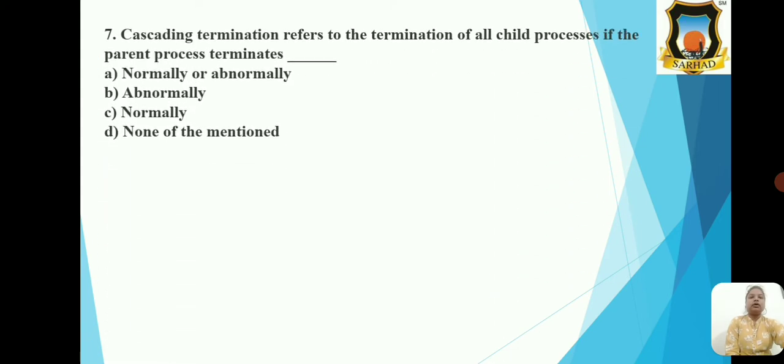Next MCQ, cascading termination refers to the termination of all child processes if the parent process terminates, and the options are normally or abnormally, option B abnormally, option C normally, and option D none of the mention. So the correct option is option A, that is normally and abnormally.